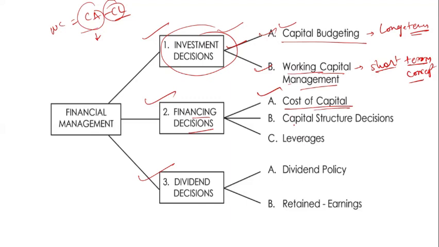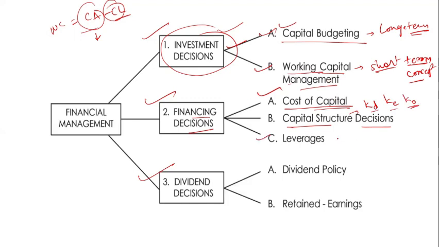After that comes the capital structure decision: what will your capital structure be, from where you generate capital, and from where you pay for it. Here we talk about the cost of debt, cost of equity, and cost of capital. These are the things we have discussed in the capital structuring decision.